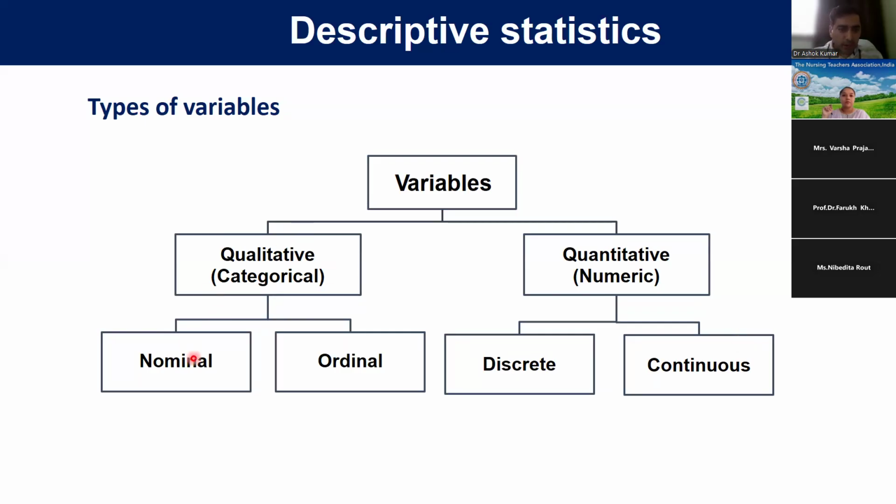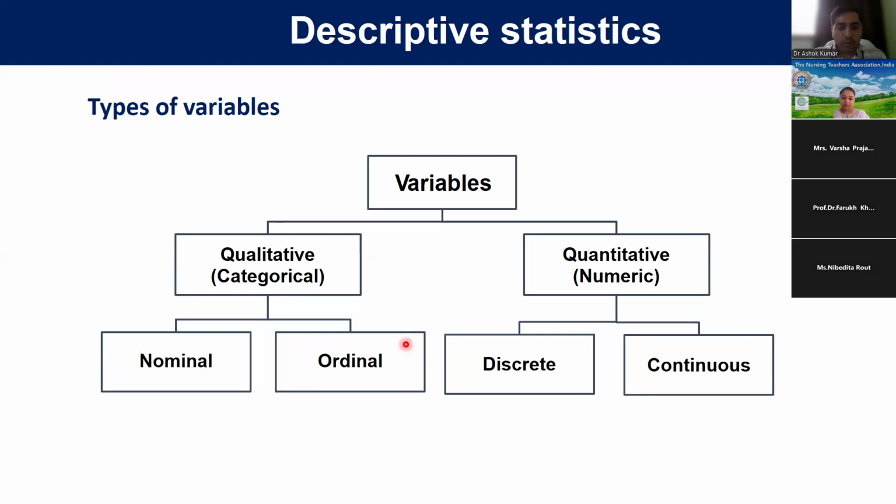But you have to understand about nominal. We cannot order that variable. We cannot order that data. So that is nominal. For example, male and female. We cannot order male and female, like saying male is superior to female. We cannot say that. If both are equal, that is nominal. We can give only a name, male and female. For example, religion: Hindu, Muslim, Sikh, Christian. We cannot order. We cannot say Sikh is superior or Hindu is superior compared to Muslim and Christian. We just can give a name. So that is called nominal.